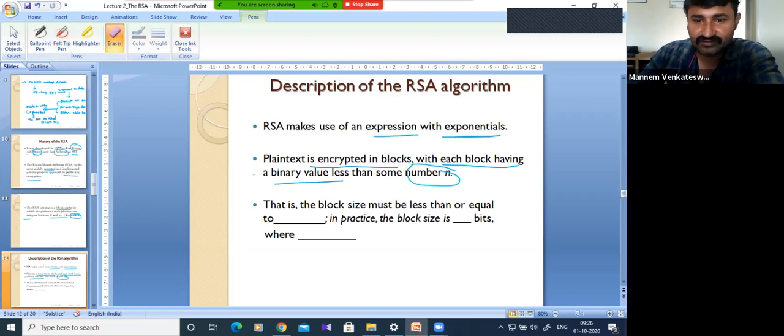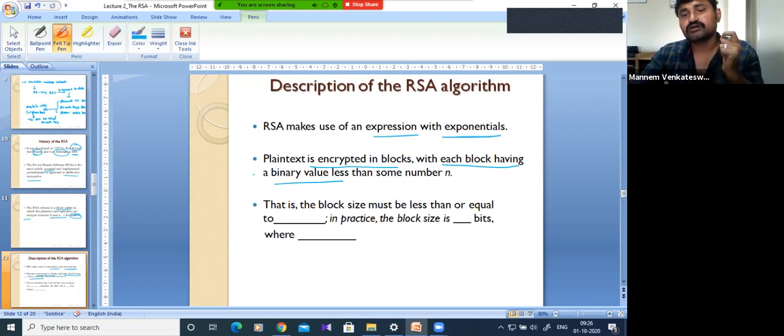How to find that n? The message block's binary value must be less than some number n. What is the procedure to find n? That also we will see.